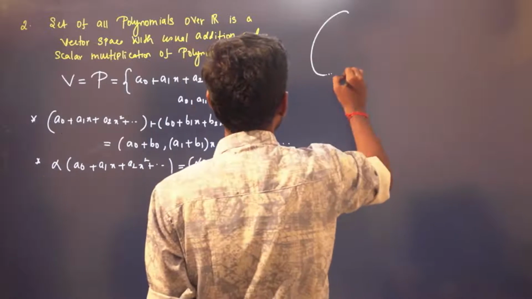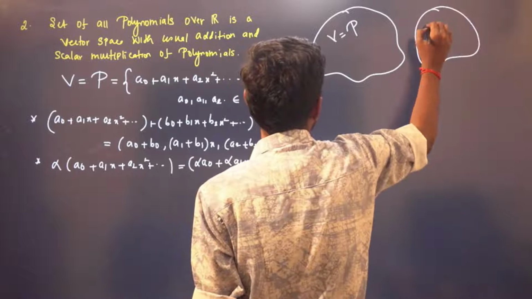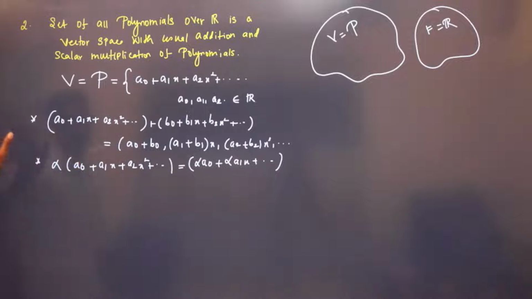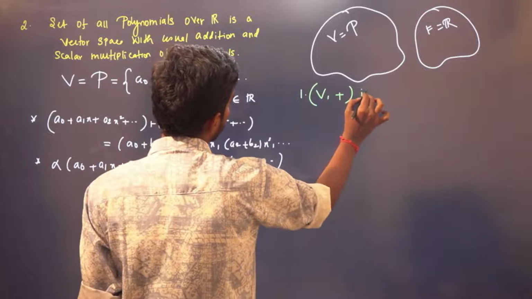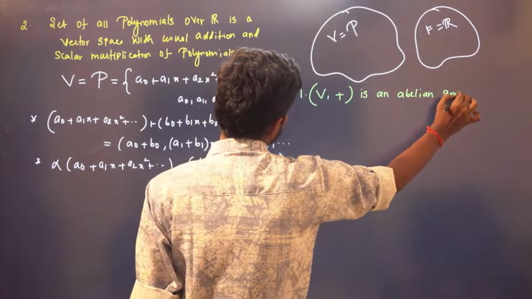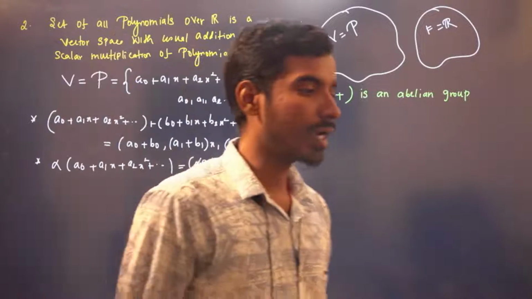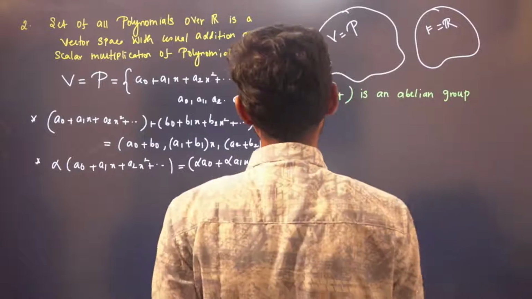So here you can see your V is set of all polynomials, and here F is your field. Now you need to show that V plus, I'm just going to tell orally, right? You can easily prove. First, the set of all polynomials with respect to addition is an abelian group. Why? You take two polynomials, the sum of two polynomials is a polynomial. So therefore it is closed. See, if it is asked in the exam, you have to write, right? I'm not going to prove that. It will take so much time. You can easily prove it on your own.